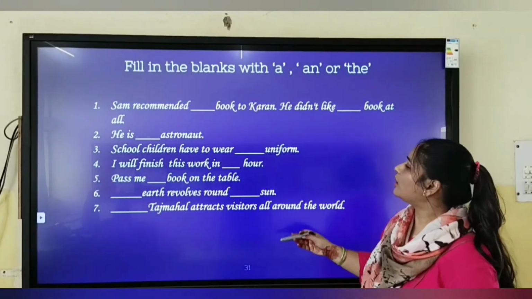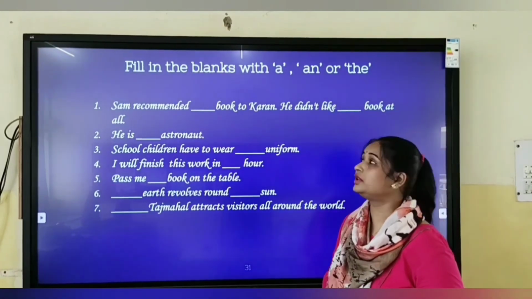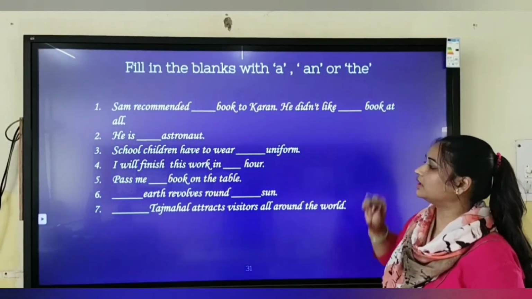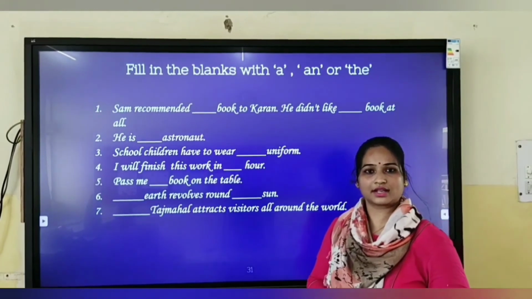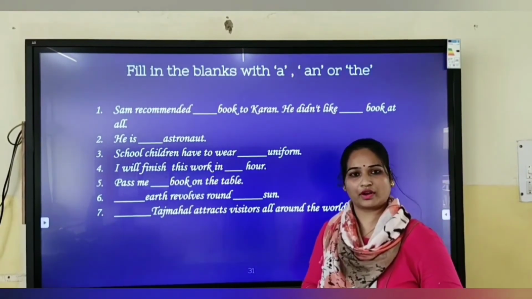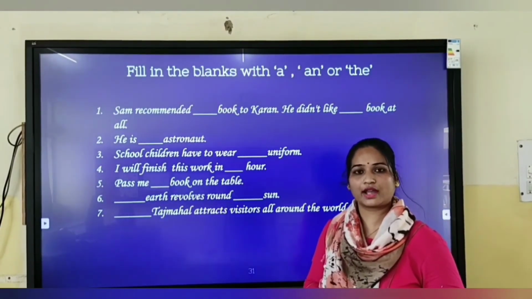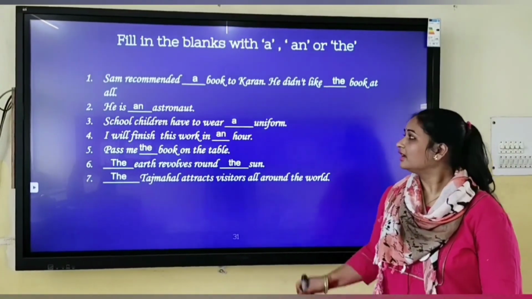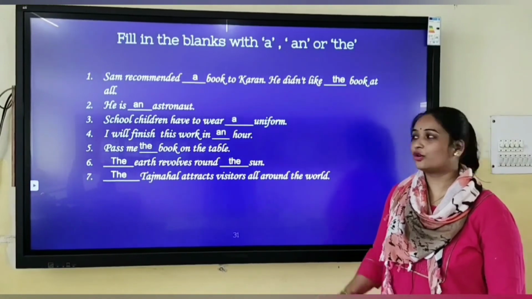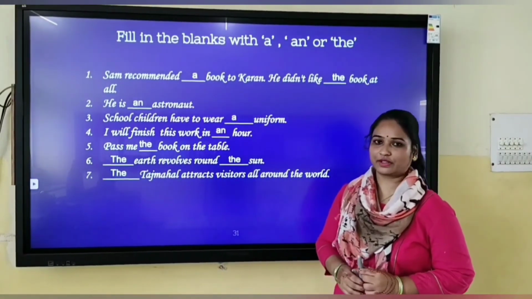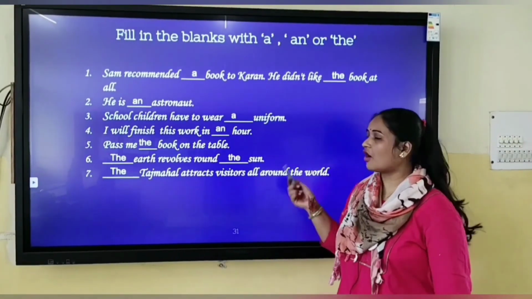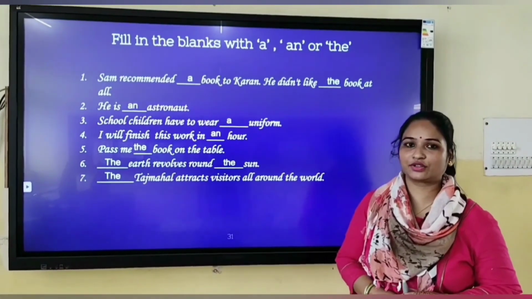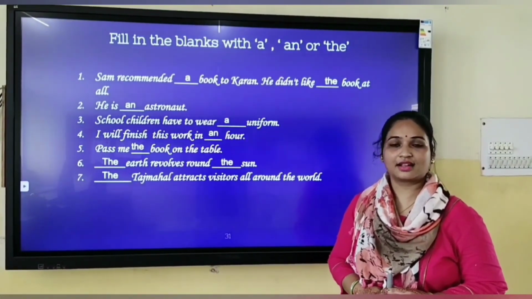Now here is a small exercise wherein you will put article a, an or the according to the understanding of what we have done so far. So pause your video for a while and do this exercise. So children, here are the answers. I hope your answers are also matching with my answers. If all are correct, then you have understood the topic articles.